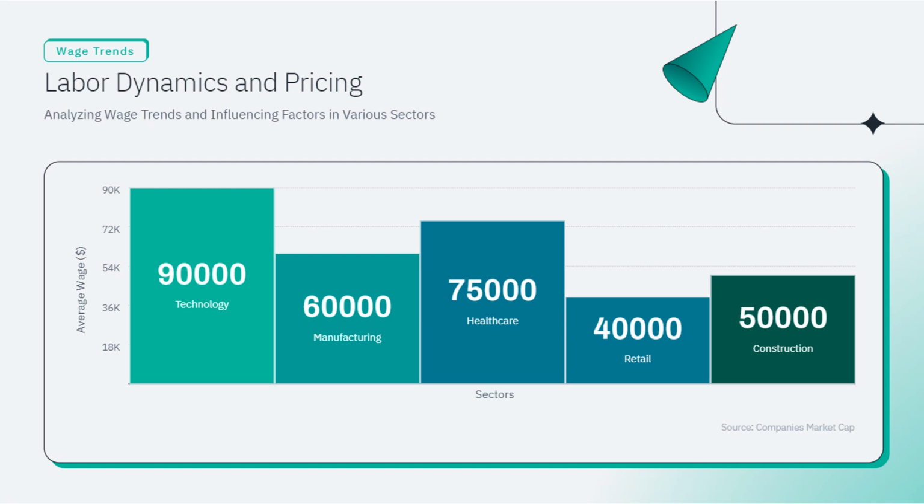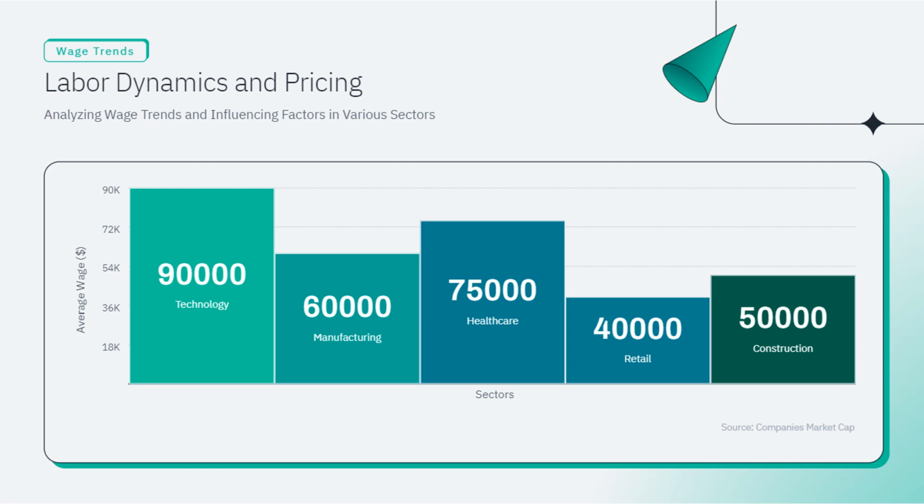Manufacturing sector. Average yearly wage, $60,000. Manufacturing offers a decent wage, though not as high as technology. This sector involves technical skills and experience but may not require the same level of specialized education as tech jobs. The wage reflects the balance between skill requirements and the physical nature of the work.